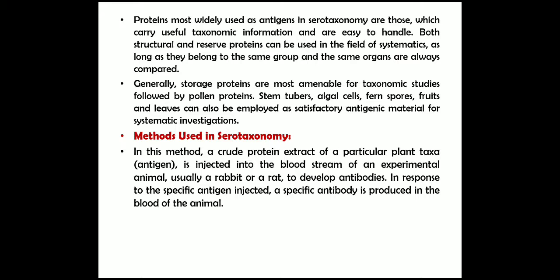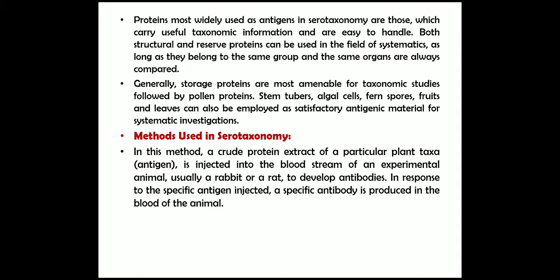Next, proteins most widely used as antigens in serotaxonomy are those which carry useful taxonomic information and are easy to handle. Both structural and reserve proteins can be used in the field of systematics as long as they belong to the same group and the same organs are always compared.